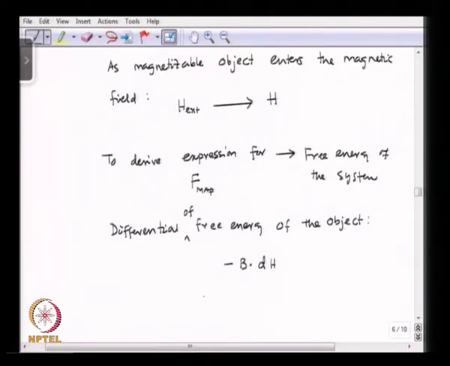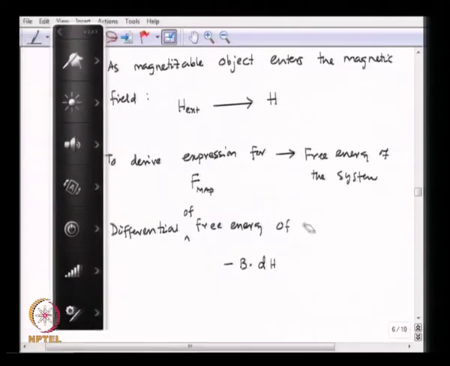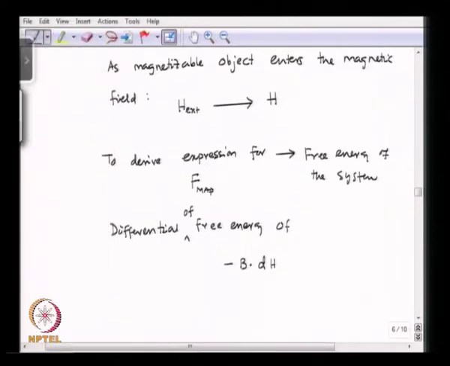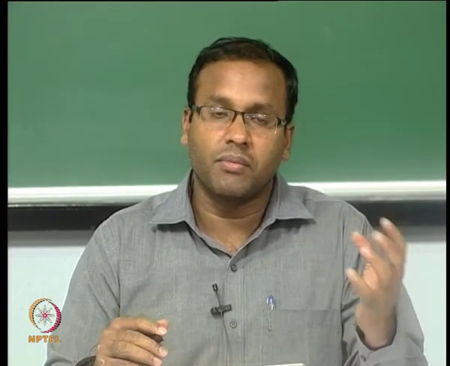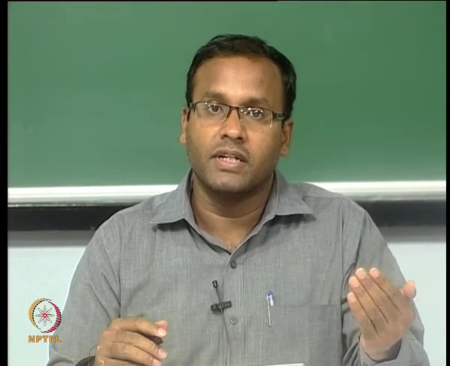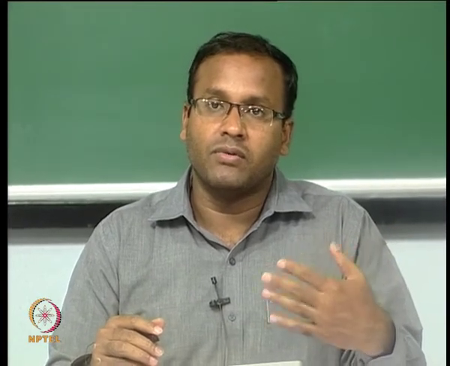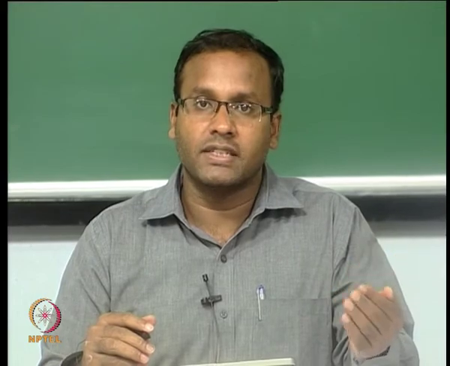Okay. So, that is the free energy of the system. Okay, is minus B into dH. Now, when the magnetizable object goes through some displacement in the magnetic field, we want to know what is the change in the free energy that is happening.